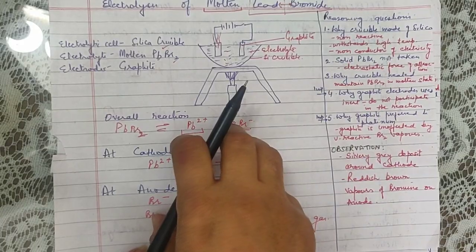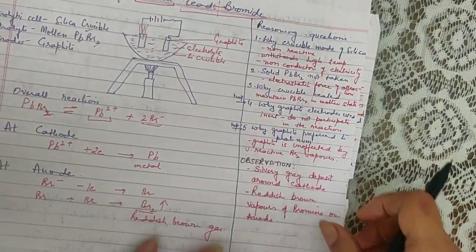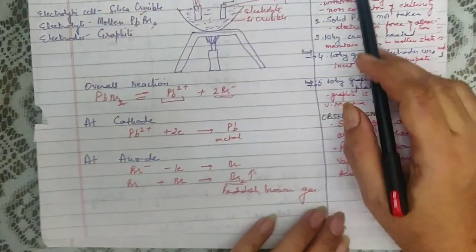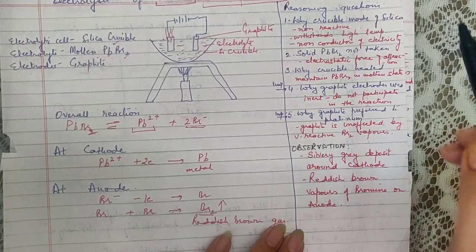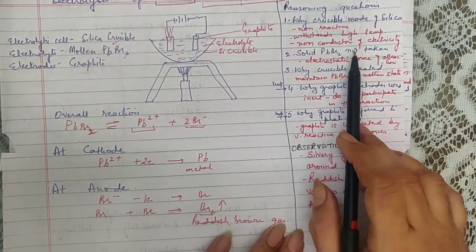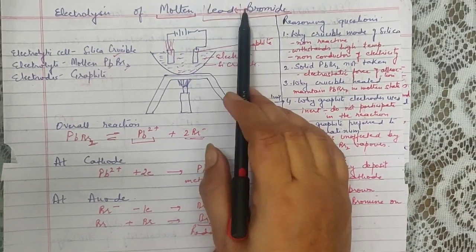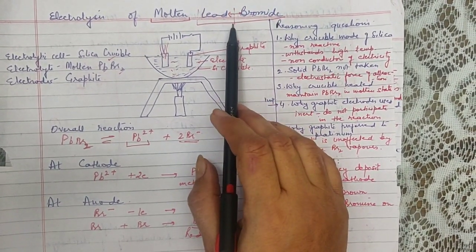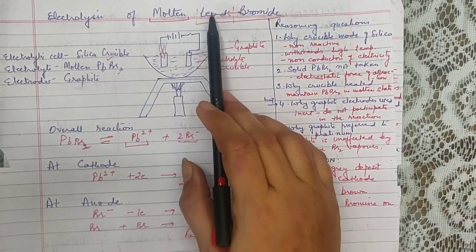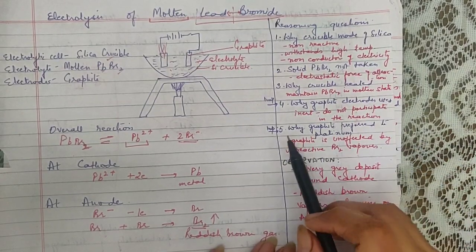Now there are certain reasoning questions which are associated with this process of electrolysis. I will quickly discuss them. First is, why is the crucible made up of silica? I have already told you the reasons. Then why is solid lead bromide not taken? You already know that the lead and bromine are strongly held by the electrostatic force of attraction. That bond has to be broken, which can be done by melting it. Once they are free as ions, they are free to move towards the respective electrodes.